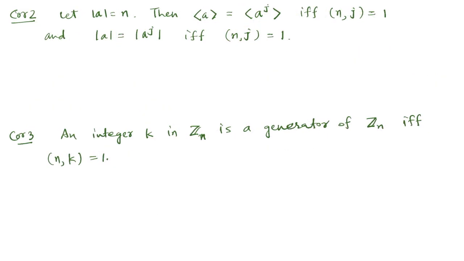Corollary 2 of the theorem says that if the order of a is n, then the cyclic group generated by a and the cyclic group generated by a to the power j are the same if and only if GCD of n and j is 1. Actually, this is a particular case of corollary 1. In corollary 1, we have proved that the cyclic group of a^i equals that of a^j if and only if GCD(n,i) and GCD(n,j) are the same.